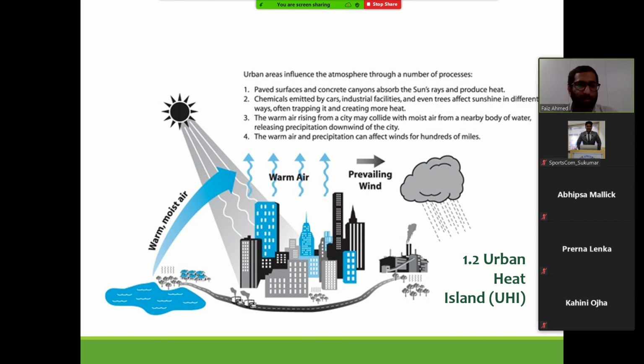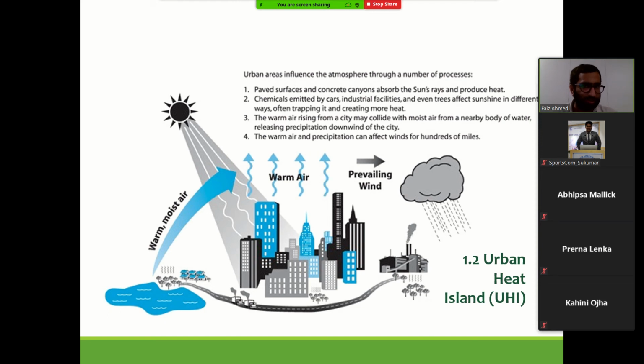So the urban heat island is a phenomenon where heat is trapped inside the city because of various actions that we have taken. Okay, so urban areas influence the atmosphere through a number of processes. Urban areas are influenced by a number of parameters because of which heat is generated in the city, and it accumulates in the city itself.